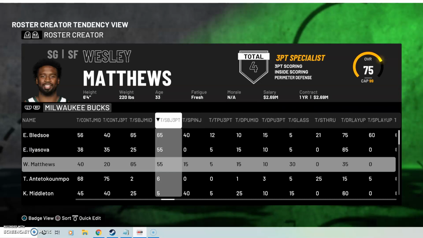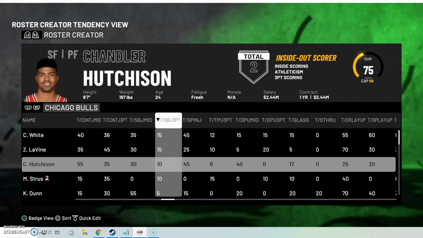Wesley Matthews, 16 out of 340 3-point attempts equals 5%, and he's at a 55. These are the errors that make it in that are just unacceptable. And if you go back to prior 2Ks, it's happened the same way. You just have to look at it across the board and know what player does what in what situation.